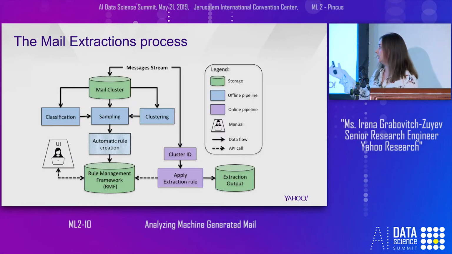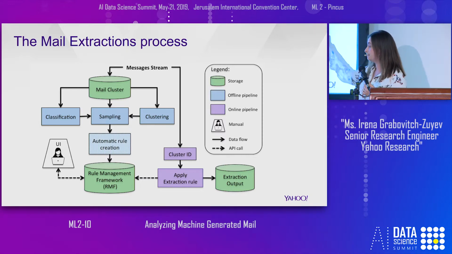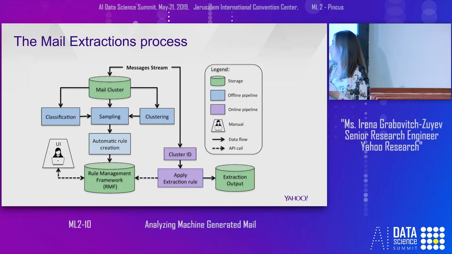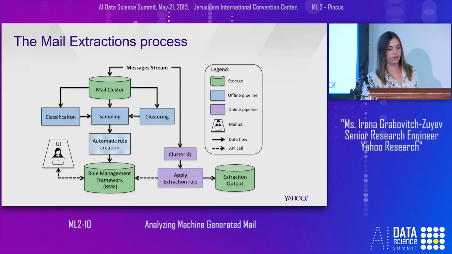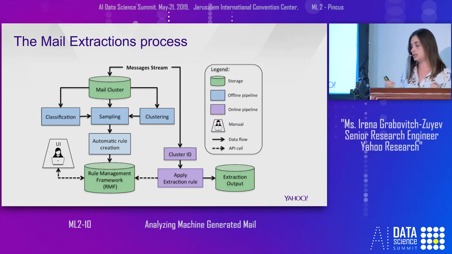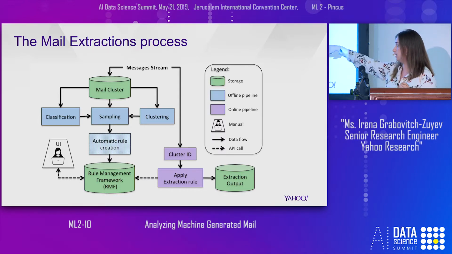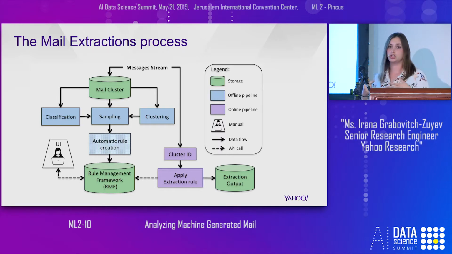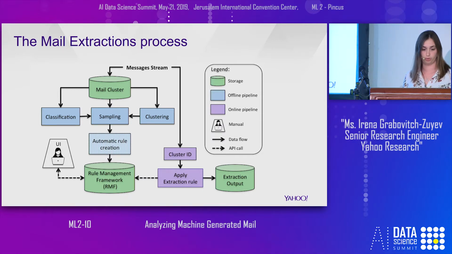So this is the infrastructure we use in YAO. You can see here the parts that I described before, the classification and the clustering. We have an offline pipeline that generates extraction rules automatically. This is a part we will discuss in the light blue. And each automatic extraction rule is stored in the rule management framework.